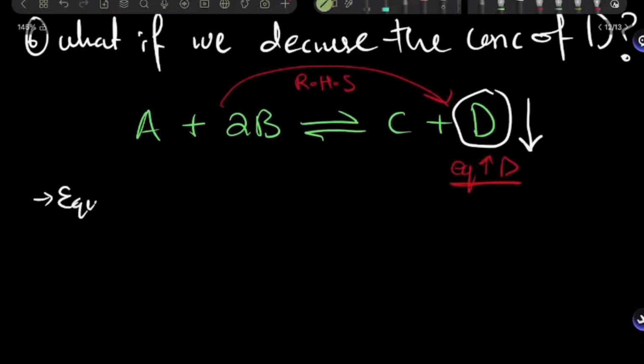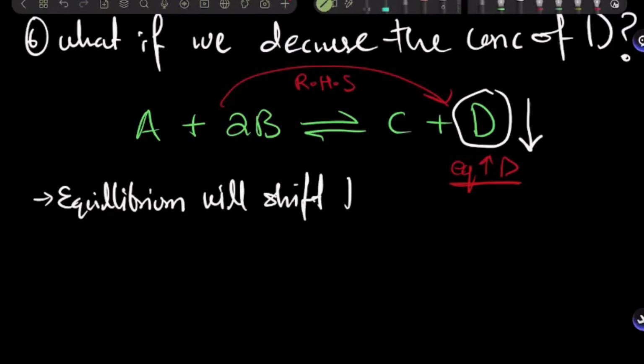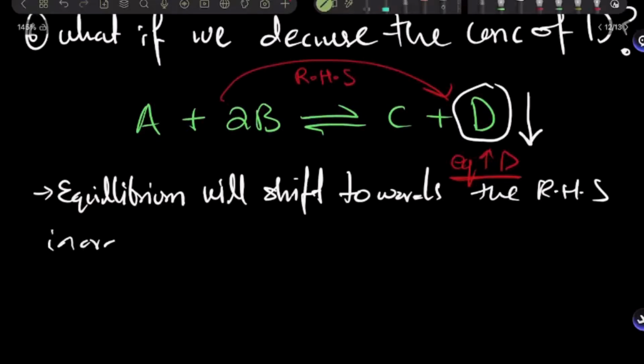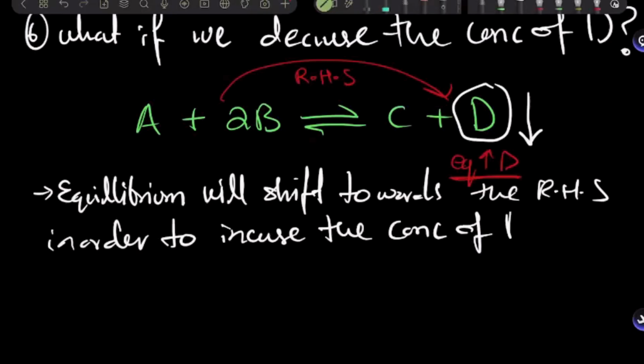So equilibrium will shift towards the right-hand side in order to increase the concentration of D. All right.